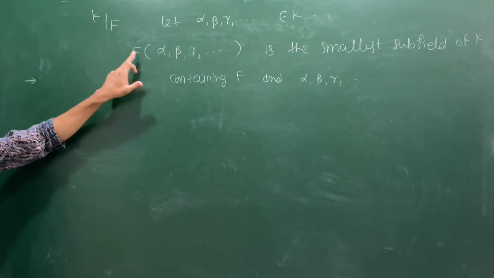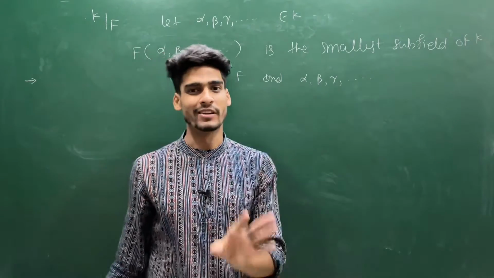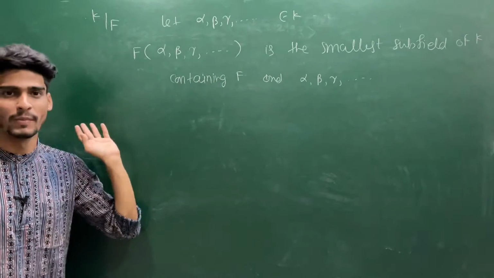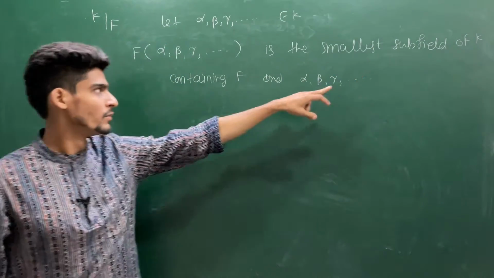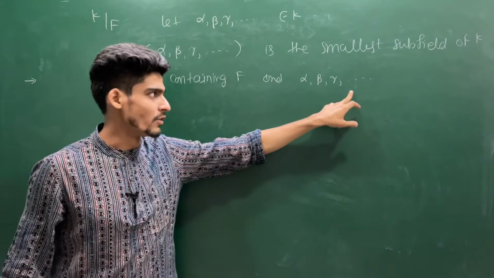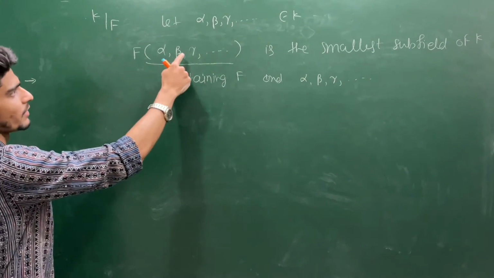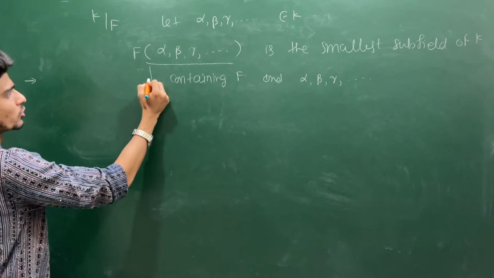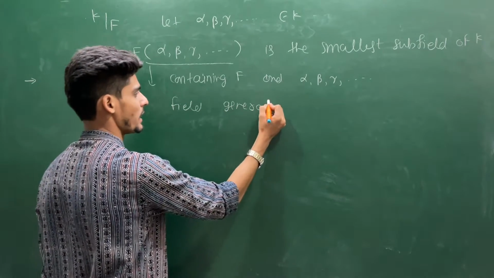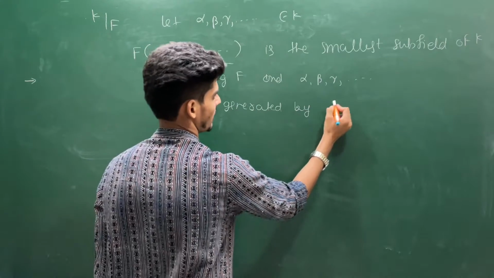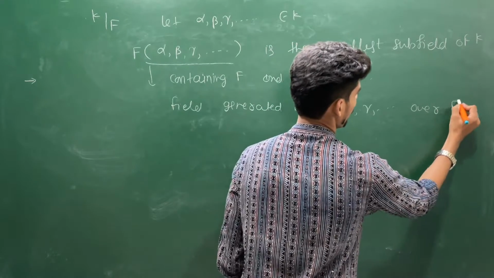F already has 0 and 1 available, and whatever elements you insert, you put their inverses inside it too, and that structure will become a field. So the definition is the smallest subfield containing F and alpha, beta, gamma and so on, and this is called the field generated by alpha, beta, gamma over F. This is also called the field generated by alpha, beta, gamma and so on over the base field F.